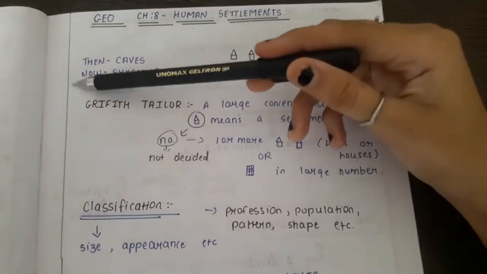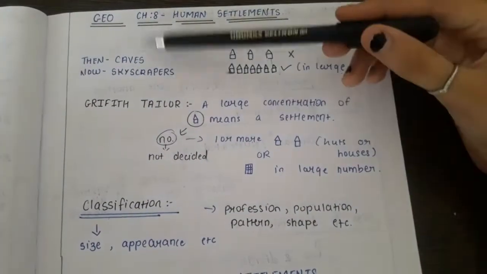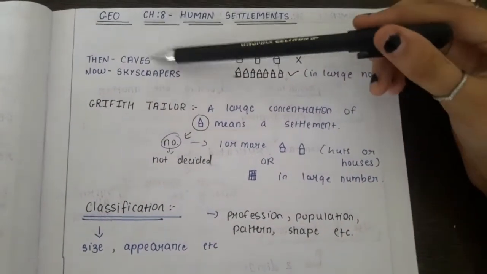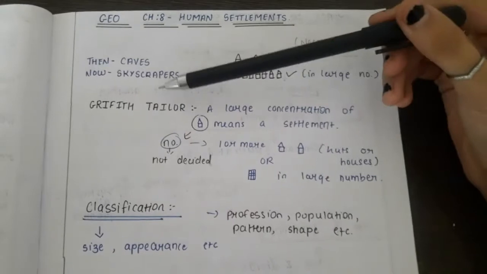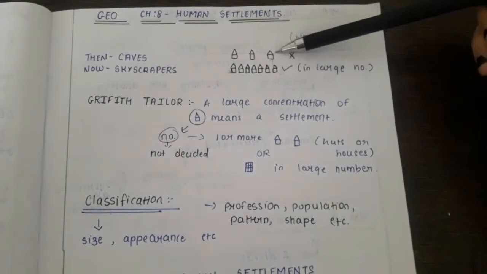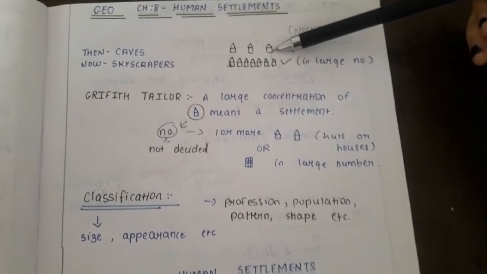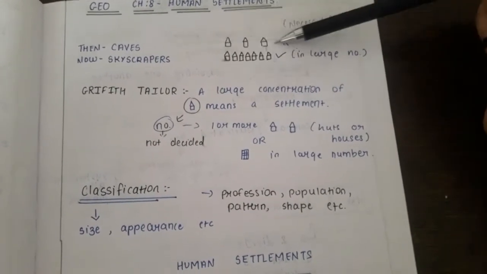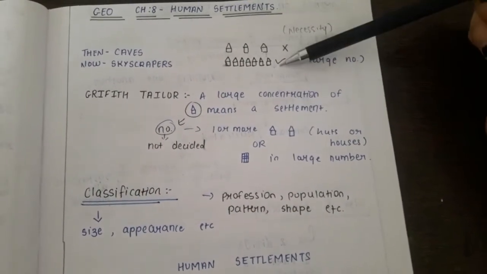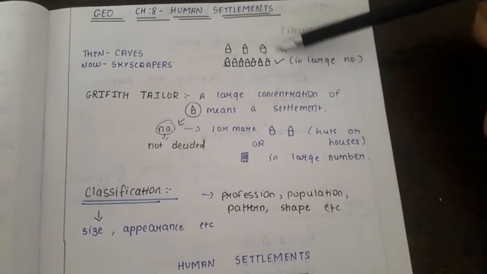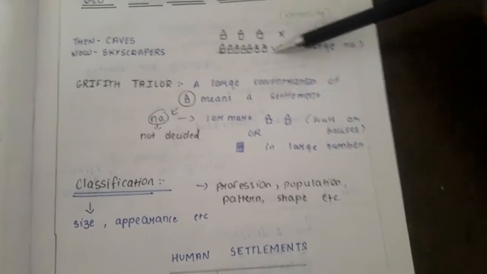So these are the changes that have taken place with time: first humans used to live in caves and now they are living in skyscrapers. First it was a necessity for them to live in scattered huts or houses, and now, in the present, they live in adjoining houses very close to each other, and that too in large numbers.